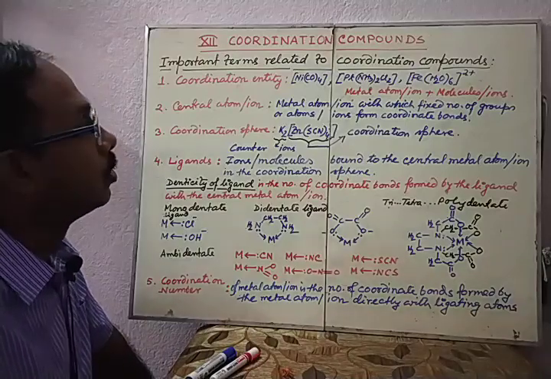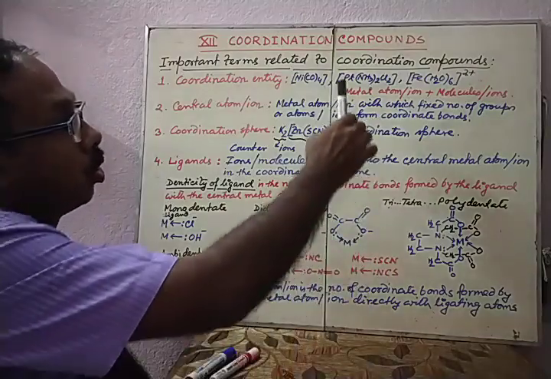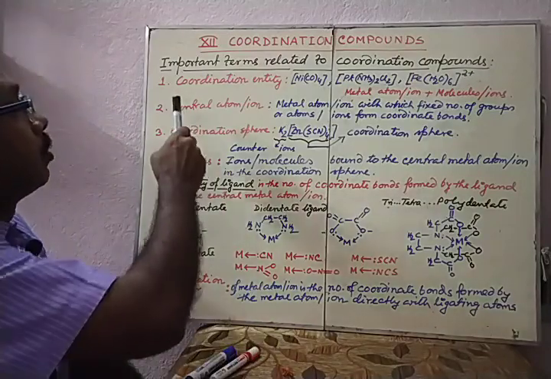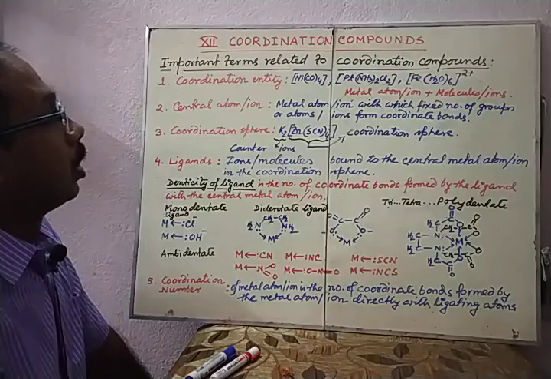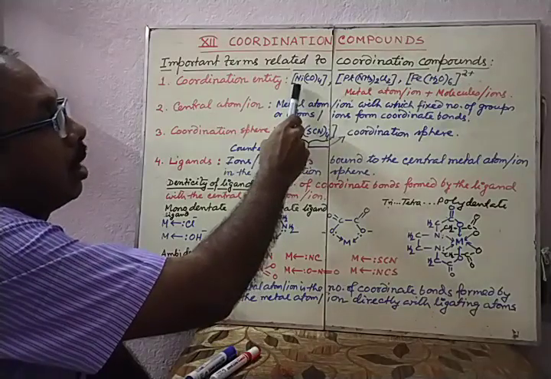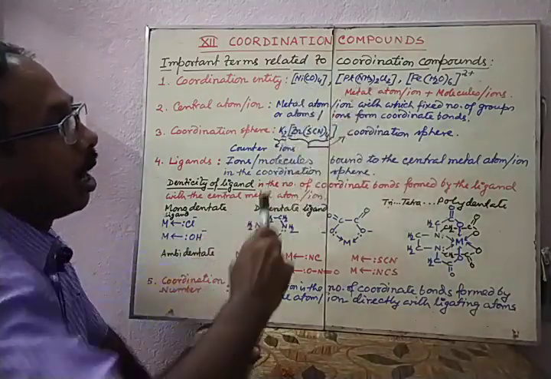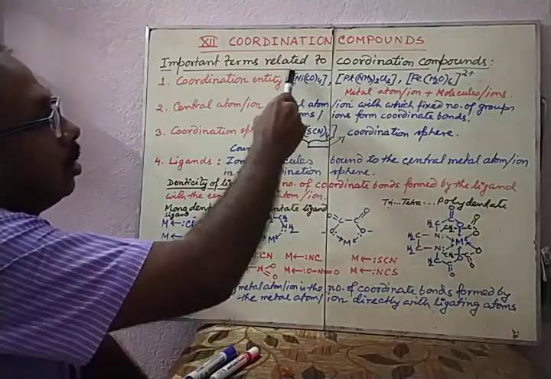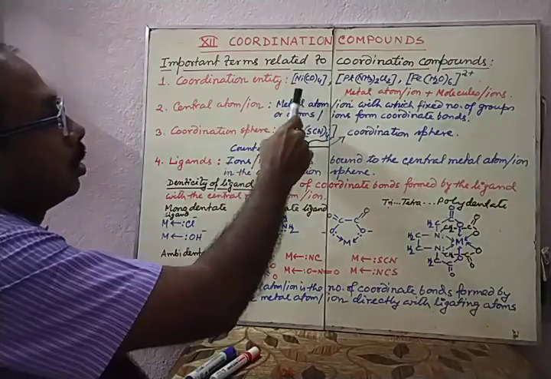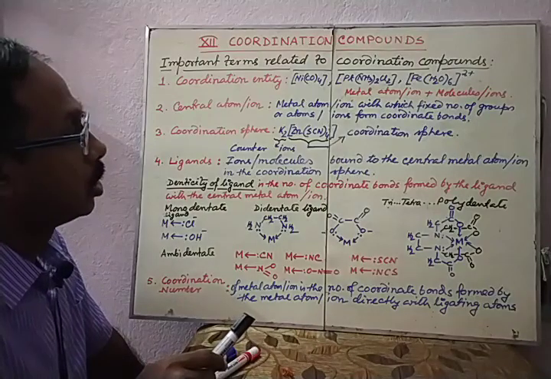Hello students, in this video I want to discuss some terms related to coordination compounds under the chapter Coordination Compounds. So the first term is coordination entity. Coordination entity is the metal ion and the group of atoms or atom or ion which is present in this complex within this square bracket portion. All the things that are present within this square bracket portion are called coordination entity.